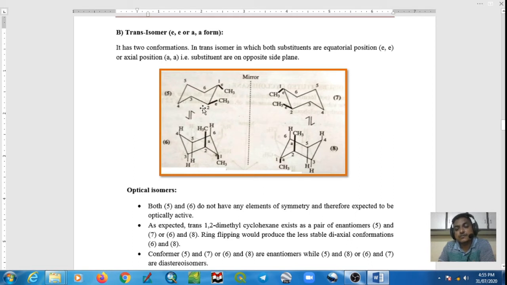The energy for trans equatorial dimethyl is 0.9 kilocalorie per mole. As I told you in my last lecture, a methyl group at the equatorial position shows one interaction having energy 0.9 kilocalorie per mole, and this is possible only in 1,2-dimethyl cyclohexane, whereas equatorial methyl groups in 1,3 and 1,4-dimethyl cyclohexane do not show any interaction.